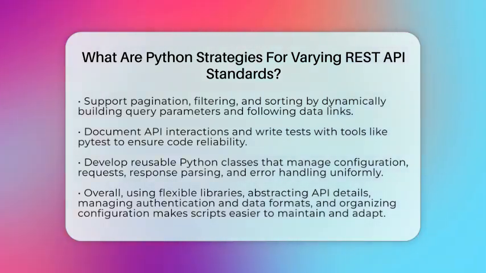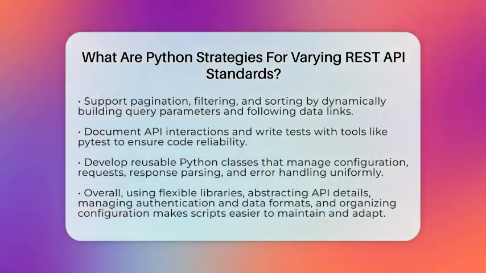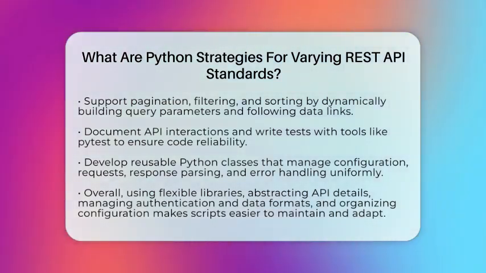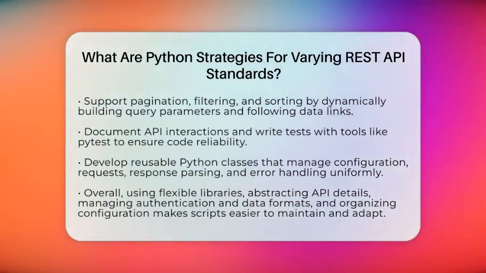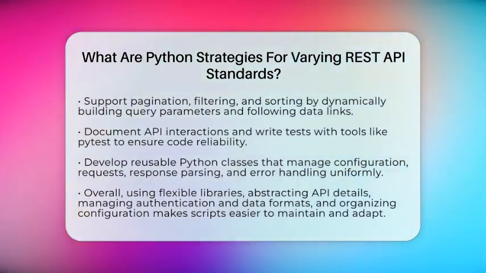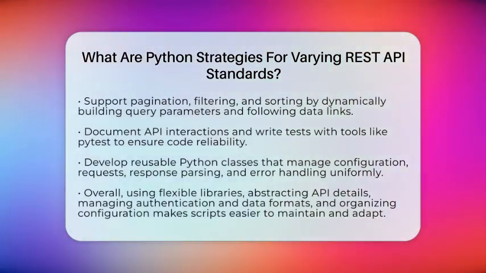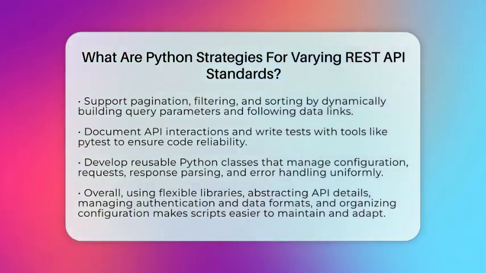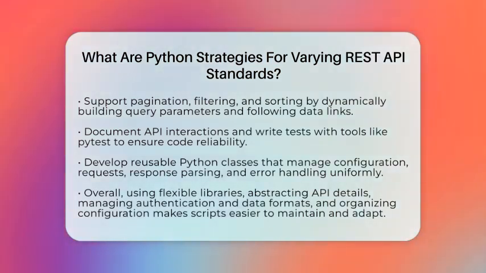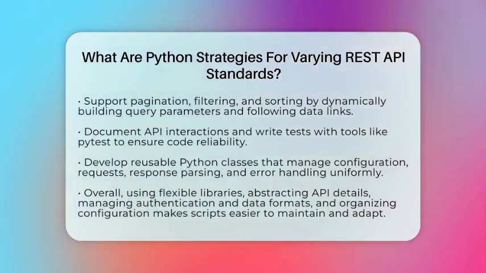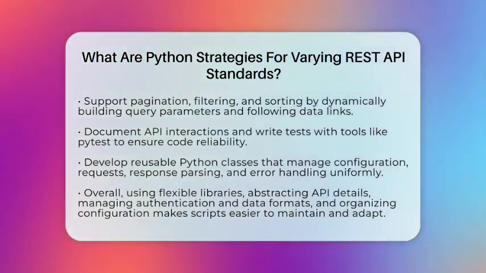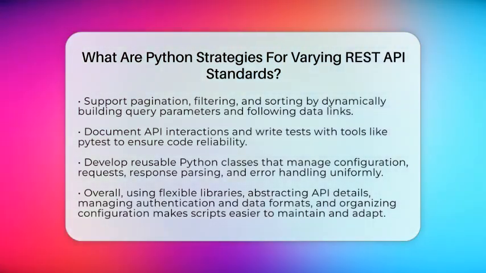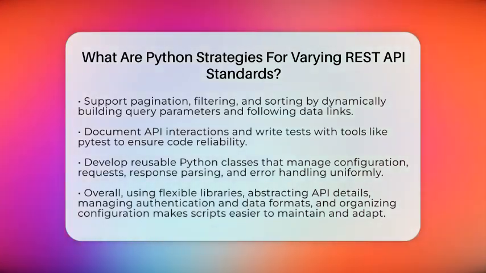Finally, documenting how your code interacts with different APIs and writing tests with tools like PyTest ensures your code works as expected. Testing helps catch issues early, especially when APIs change or you add new ones. For example, you might create a Python class that takes configuration options for the API URL, authentication type, and data format. Using requests, the class can build requests, parse responses, and handle errors uniformly. This makes your code reusable across many APIs with different standards.